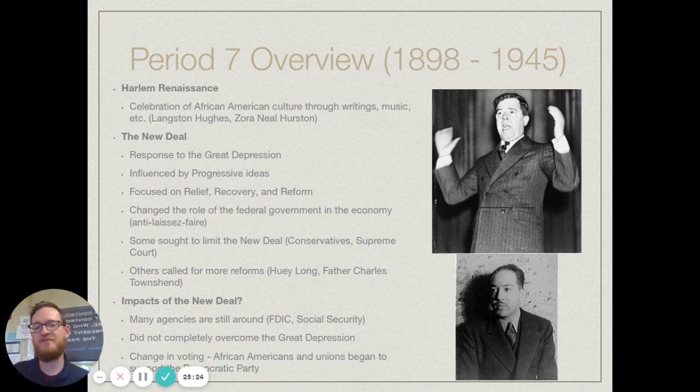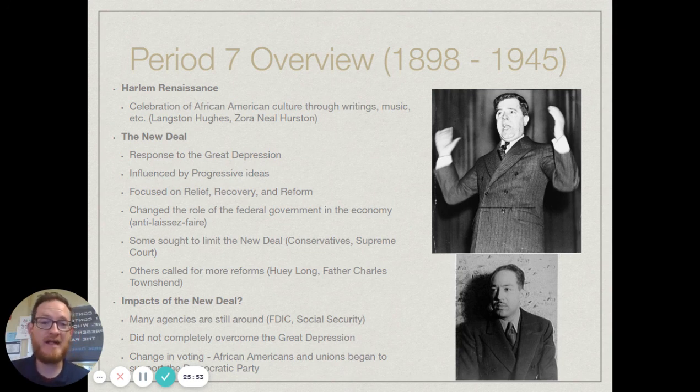One of the ways, though, that FDR does initially respond to the Supreme Court finding what he did unconstitutional is threatening to pack the court. Now, as far as packing the court goes, again, packing the court was very, very unpopular with the American people, so that basically gets dropped as soon as he comes up with the idea. You'll see that others do call for more reforms during this time and felt like more should be done to help out the economy. But again, a lot was already being done.